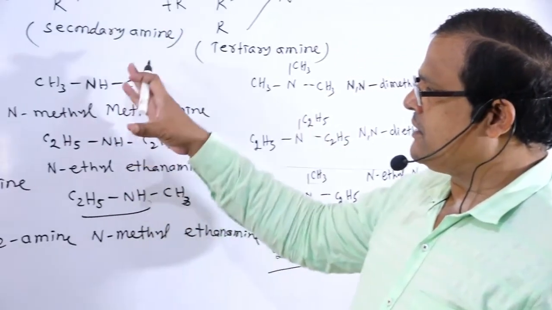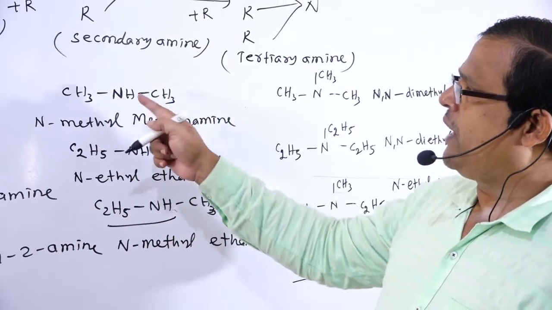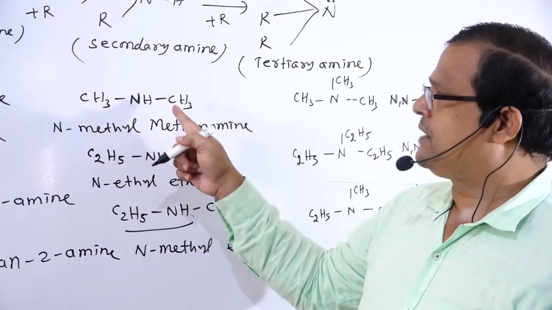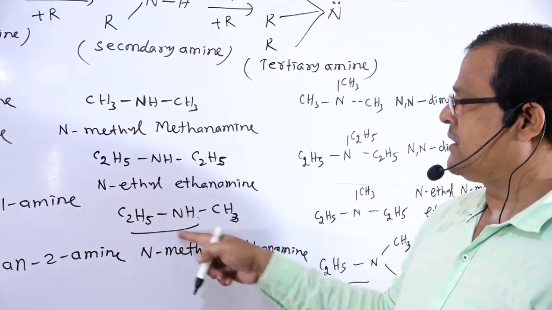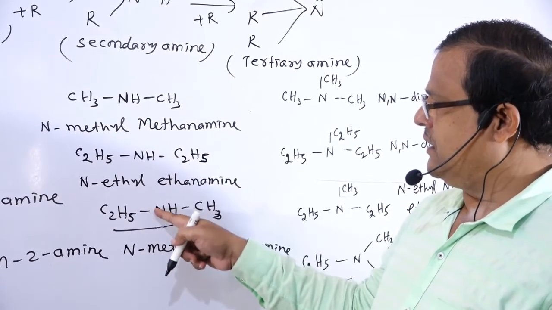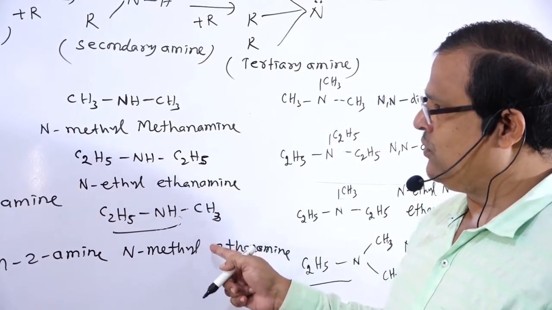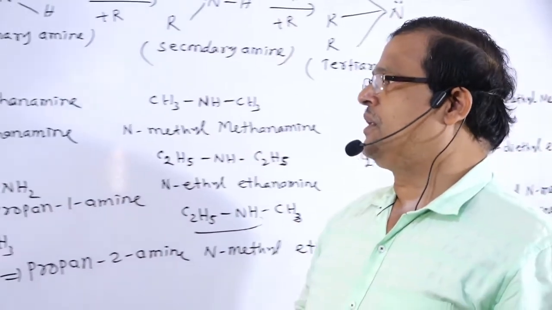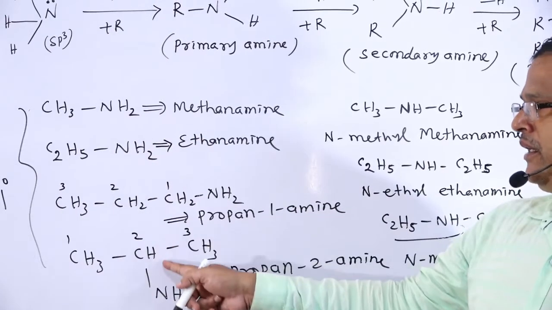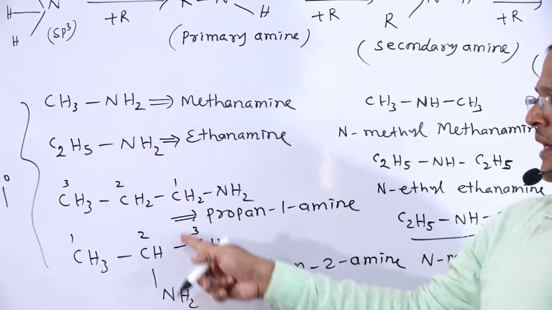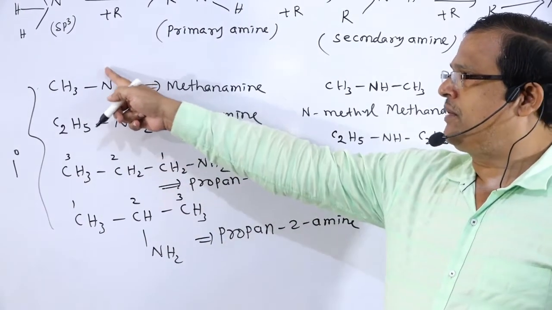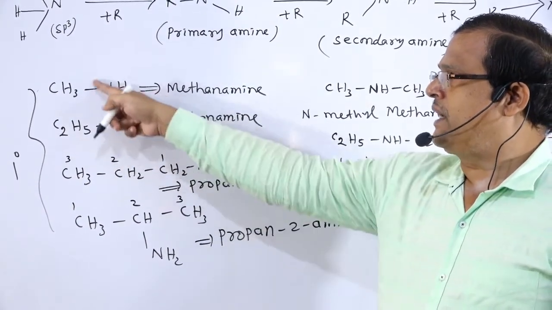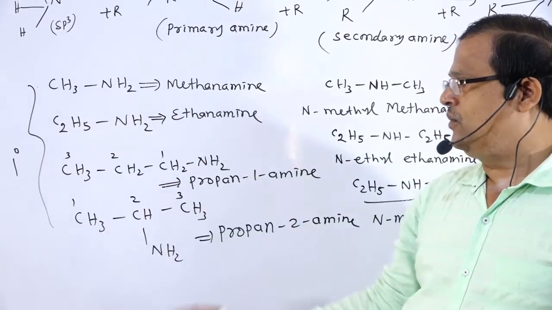because two hydrogen atoms of ammonia, NH3, are replaced by two alkyl groups. Then these are the examples of primary amines, because one hydrogen atom of ammonia, NH3, is replaced by an alkyl group.